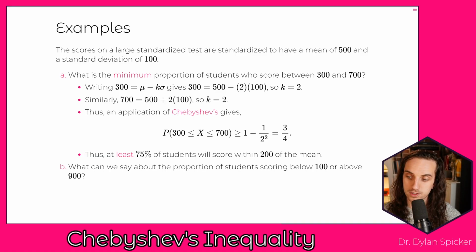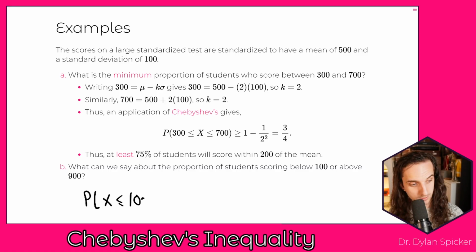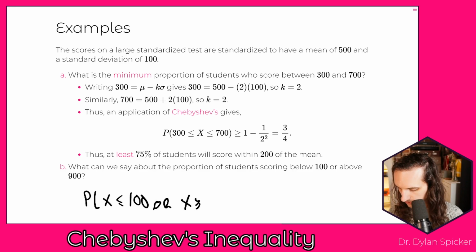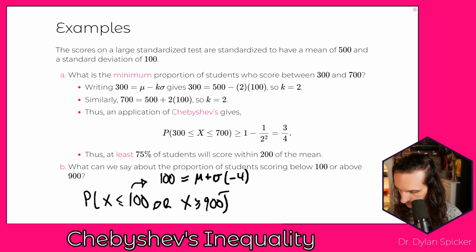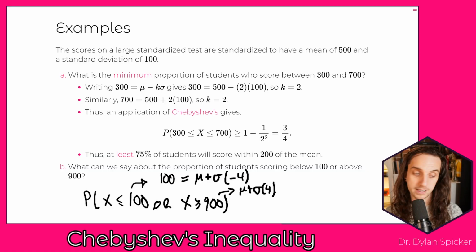Now, what can we say about the proportion of students who score either below 100 or above 900? And so here we want the probability either x is less than or equal to 100 or x greater than or equal to 900, right? In other words, if we think about 100, how far is 100 from the mean? Well, 100 is going to be the mean plus sigma times -4, right? The 100 is 400 below the mean. And 900 here is going to be mu plus sigma times 4. Put those in brackets there.